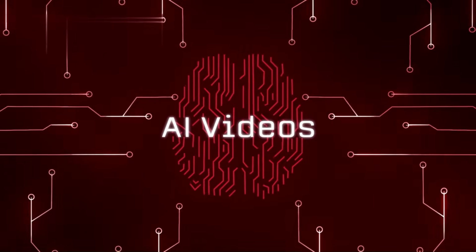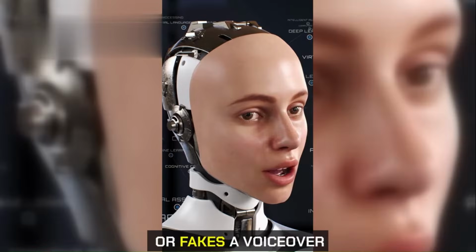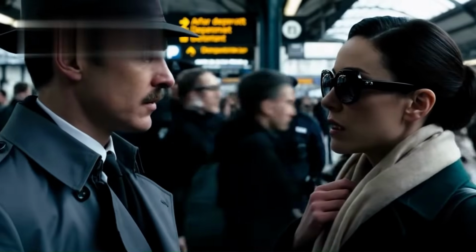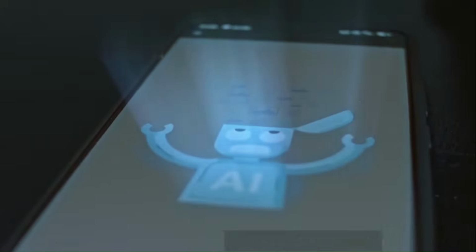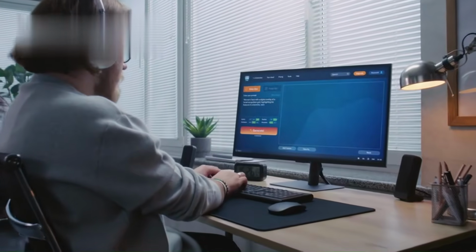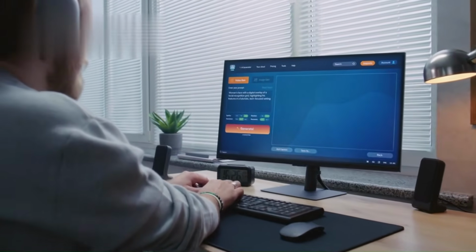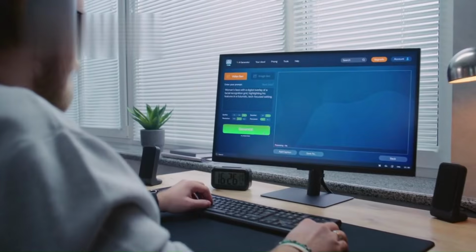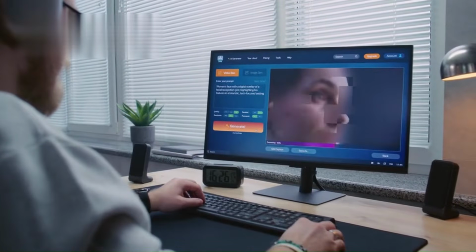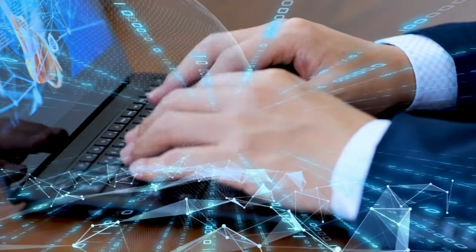This isn't just another AI toy that stitches together clips or fakes a voiceover. This is Hollywood in a black box. Google VEO 3 is their latest AI video generator, and it's on another level. We're talking full-on cinematic shots generated from text. Not just visuals, realistic motion, natural lighting, perfectly synced audio, even tiny camera moves. Just from typing what you want to see.